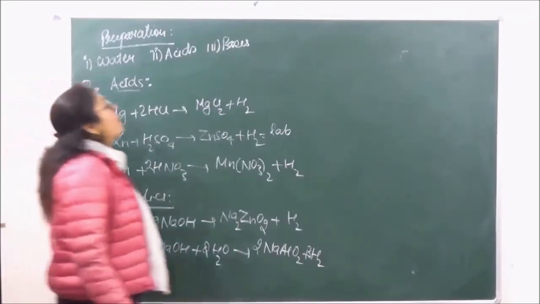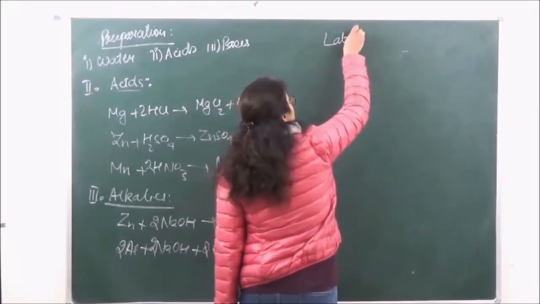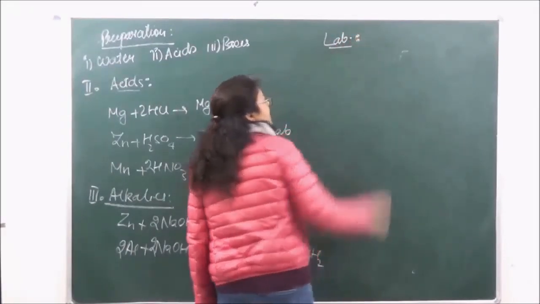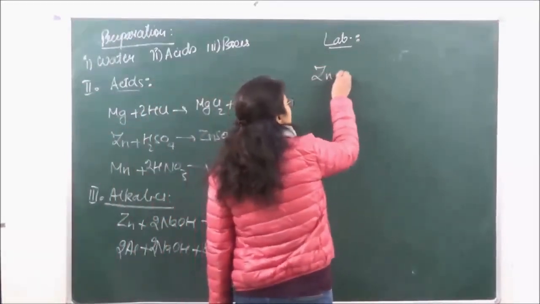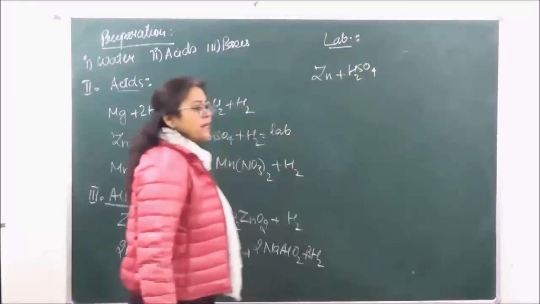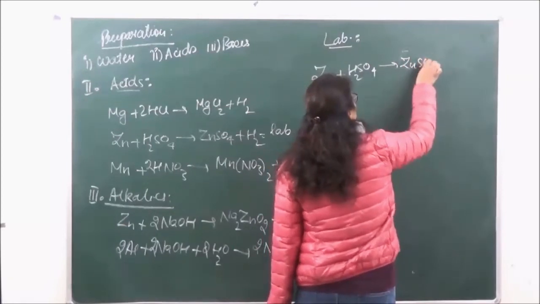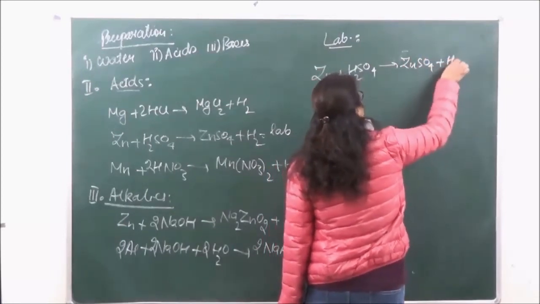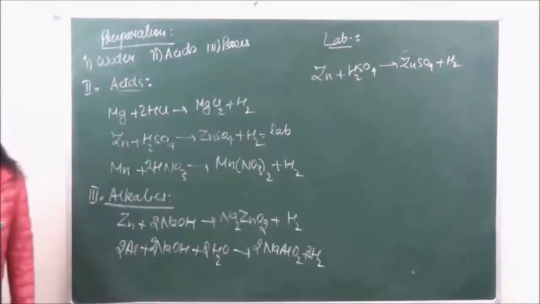But when we are preparing hydrogen in the lab, it is done by taking zinc granules and dropping over it dilute H2SO4 to give us zinc sulfate plus H2. This is the laboratory preparation over here.